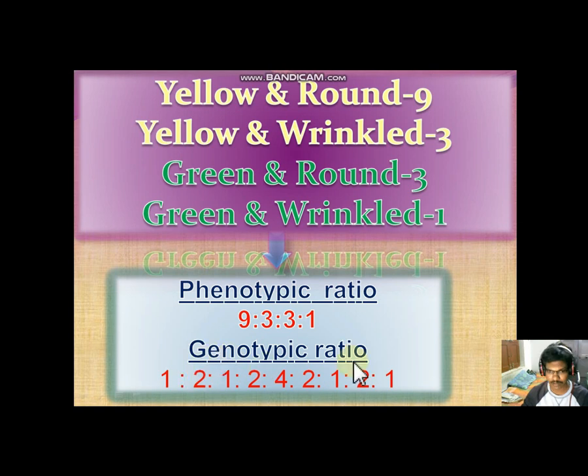The genotypic ratio is 1:2:2:1:2:4:2:1:2:1, totally 16. 9 plus 3 is 12, 12 plus 3 is 15, plus 1 is 16. 1 plus 2 is 3, plus 1 is 4, plus 2 is 6, plus 4 is 10, plus 2 is 12, 13, 15 and 16. This is about the laws of inheritance which were made by Mendel.